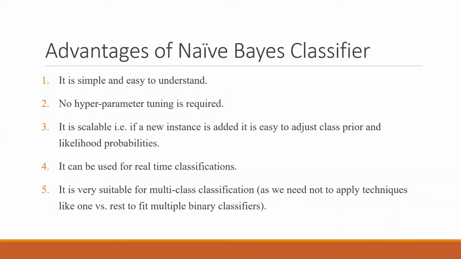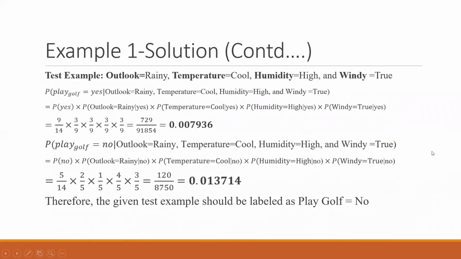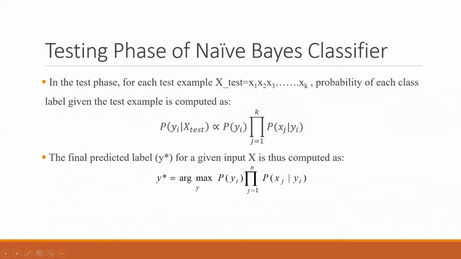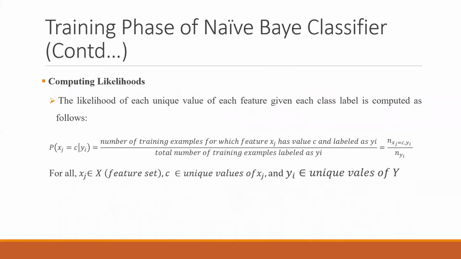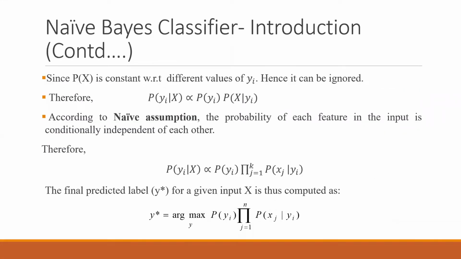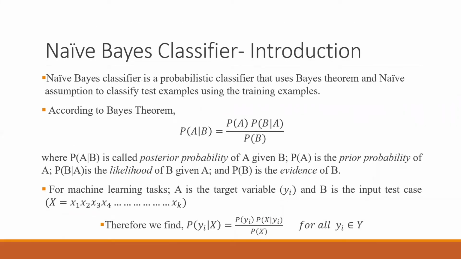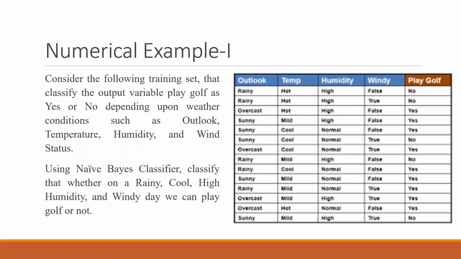So good evening. Yesterday we started the naive-Bayes classifier and we had stopped at this slide of advantages of naive-Bayes classifier. We have already seen that naive-Bayes classifier is dependent on two things. One is the Bayes theorem and second thing is the naive assumption. We saw the mathematics regarding that yesterday itself, naive assumption as well as the Bayes theorem.